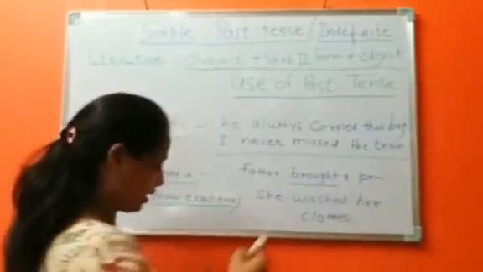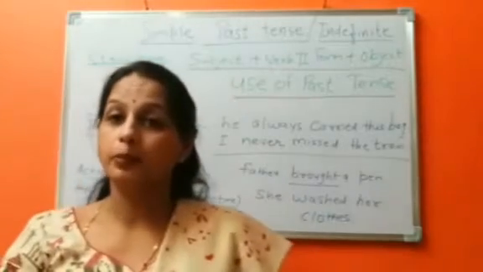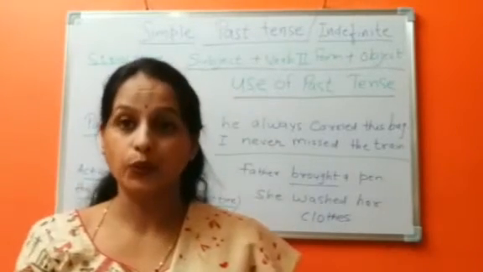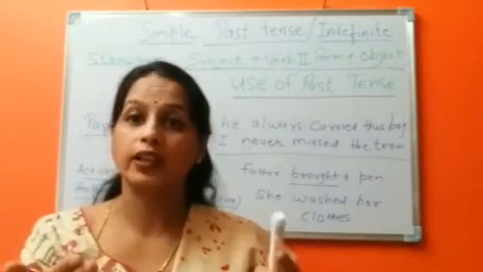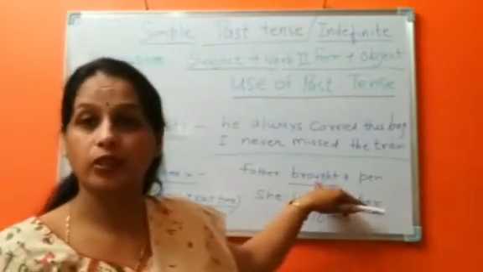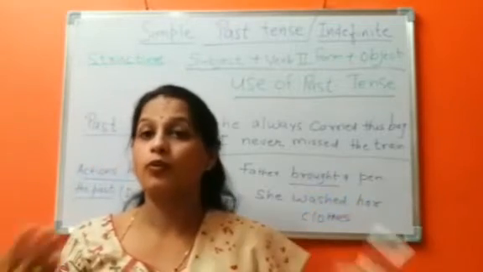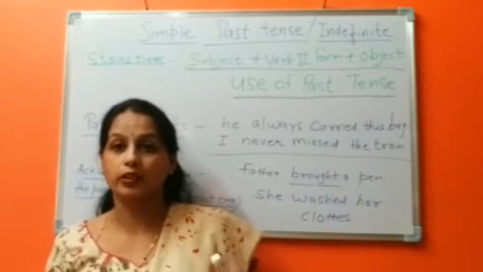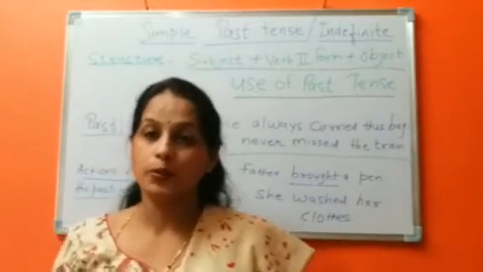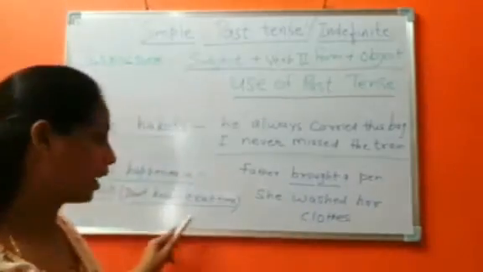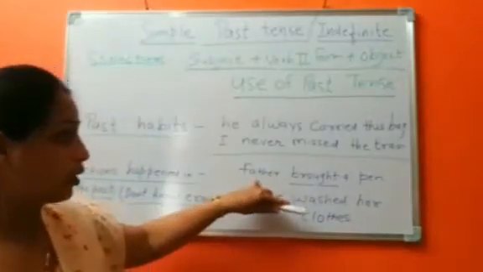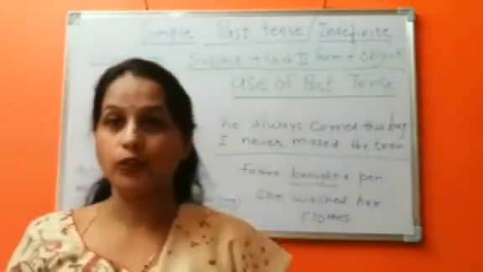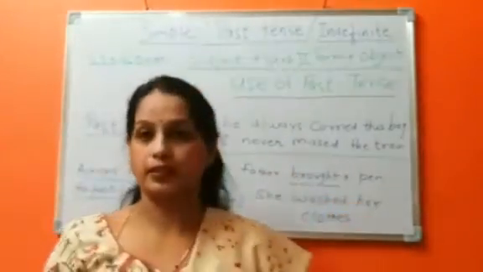Father bought a pan, but I don't know where or when he bought it. From which shop he bought it, I don't know. I don't know the exact time, when or where he bought it. But yes, I know the father bought a pan.